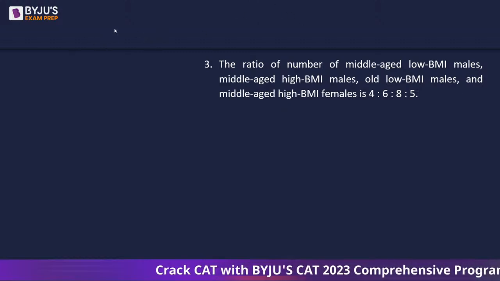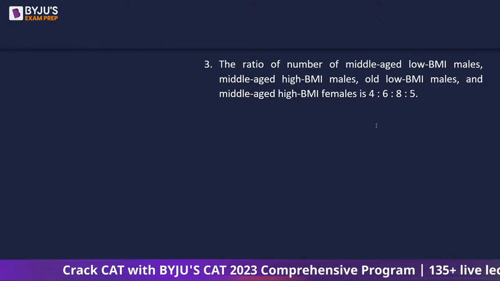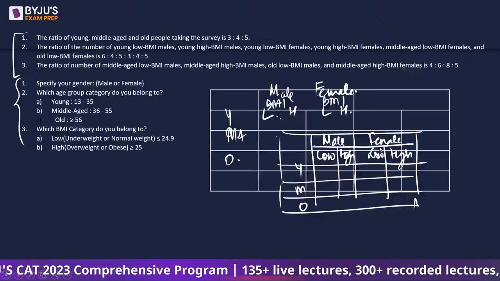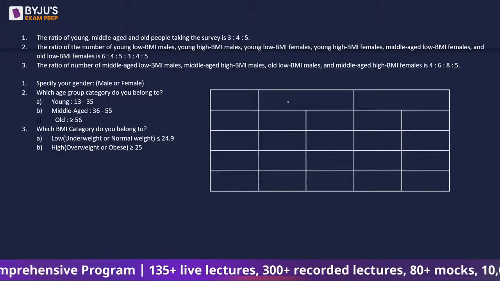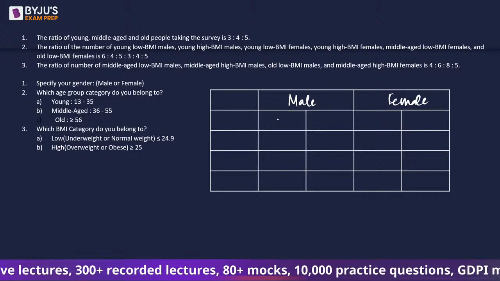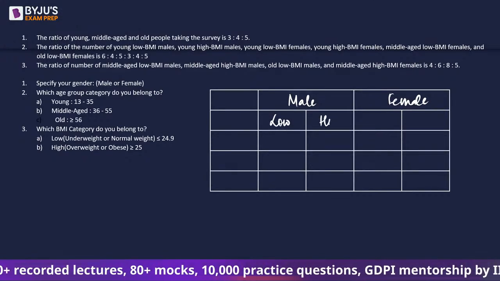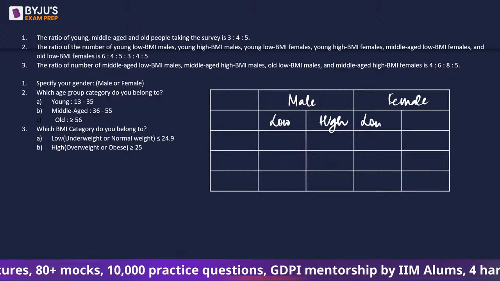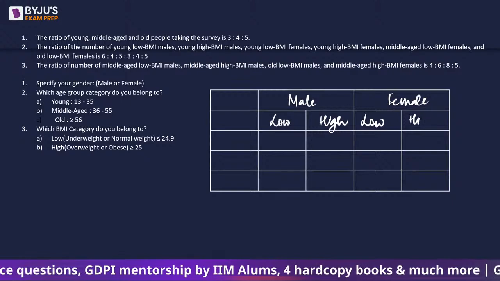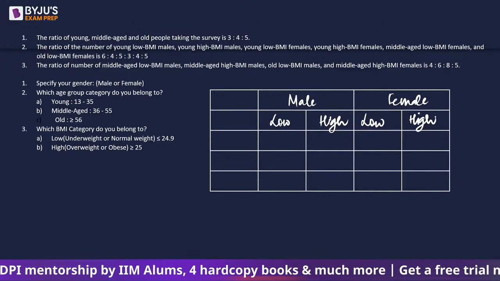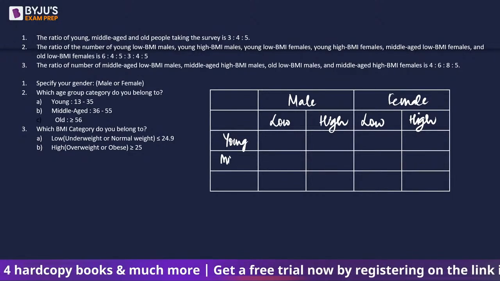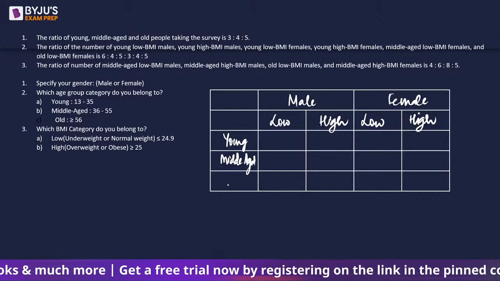ओके, ठीक है. So I think this is good enough, right? So we have male, we have female, we have low BMI, we have got high BMI, then we have got low BMI, we have got high BMI under female, and then we have the category of young, middle-aged and old.